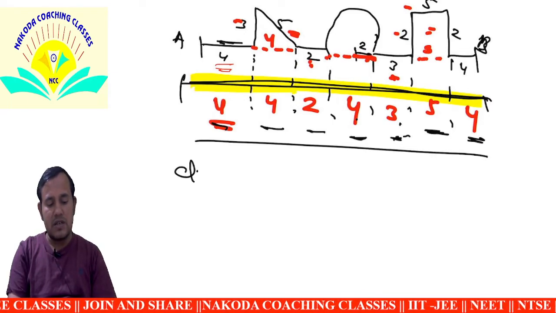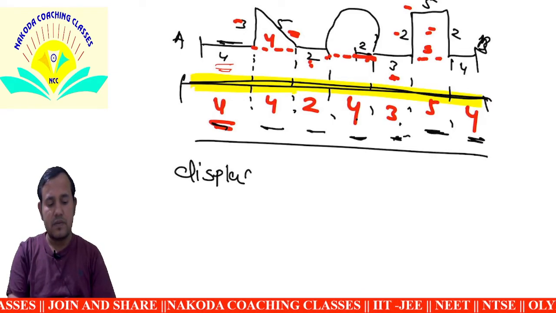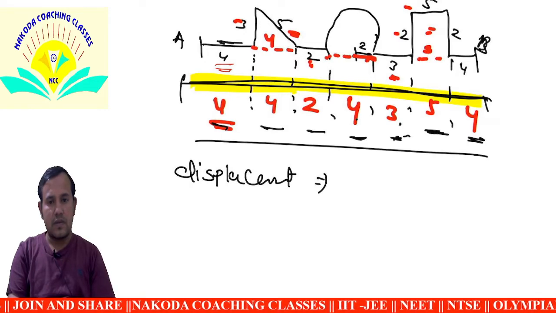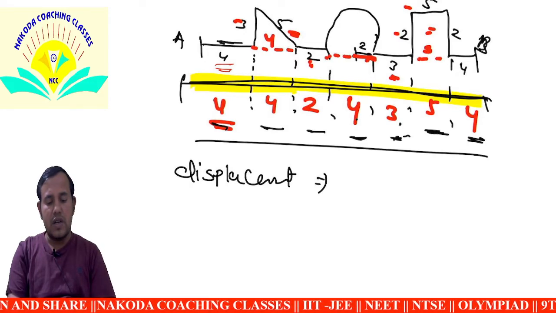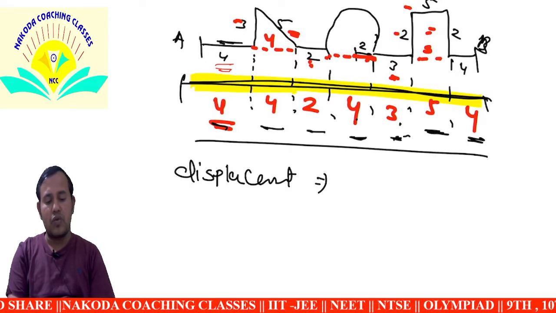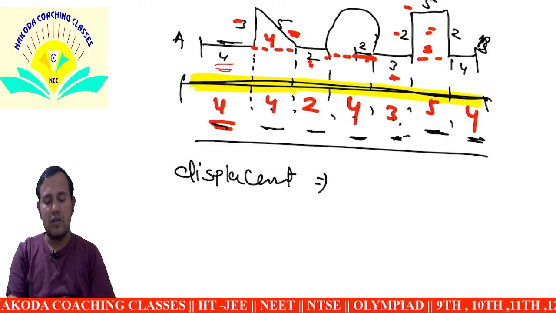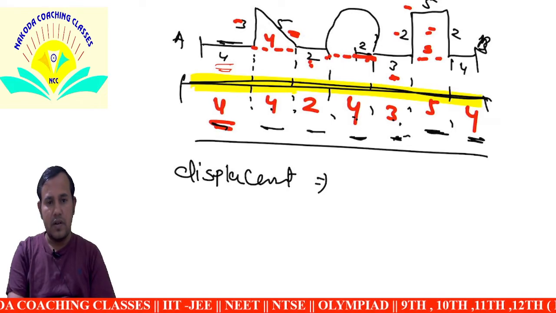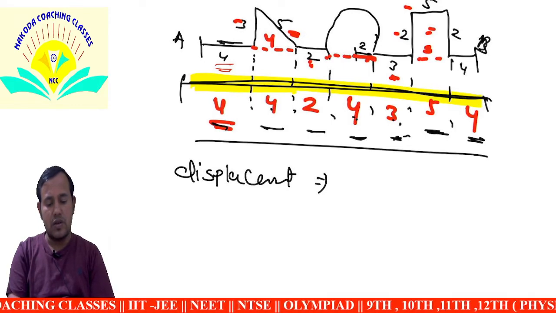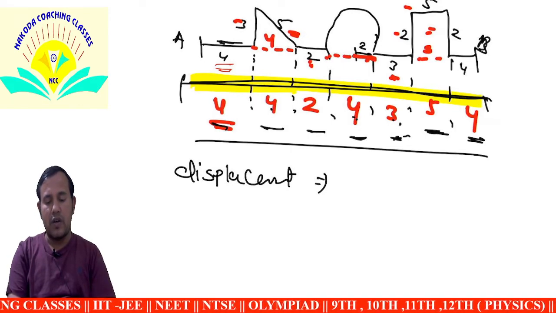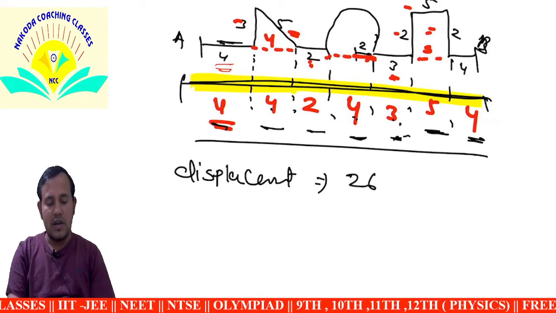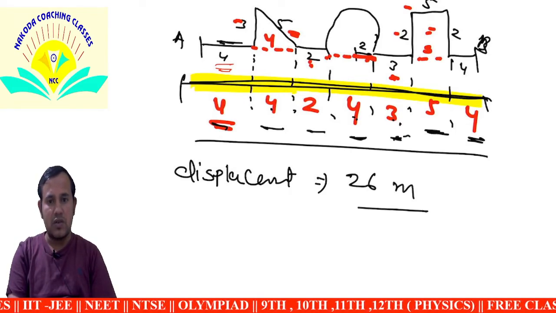So the displacement is 26. It is in meters, so we can say 26.